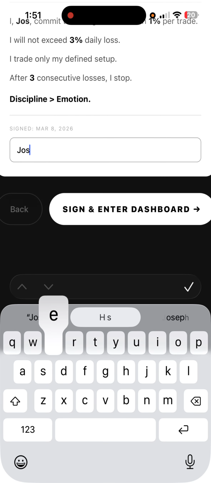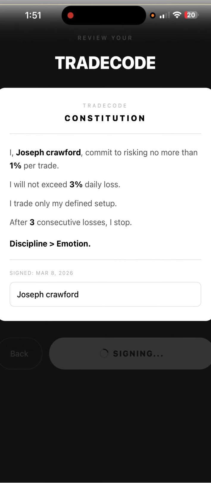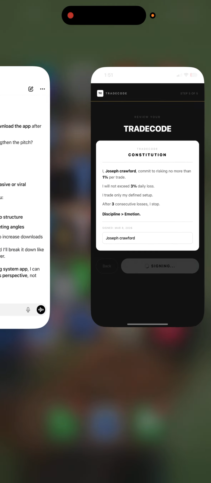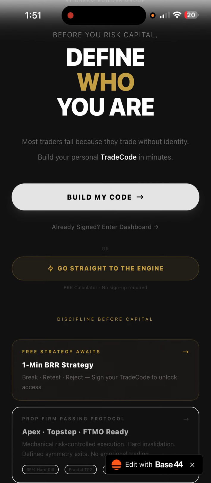And then what I'll have the people do is sign their name. And then now they can enter the trading dashboard area. Okay, so that's how that works. Now, let's restart this because I want to show you what else we have here. We also have the discipline before capital down here at the bottom. Free strategy awaits, the 1 minute break, reject, and retest strategy, right? Break, retest, reject. Sign your trade code to unlock access to that.